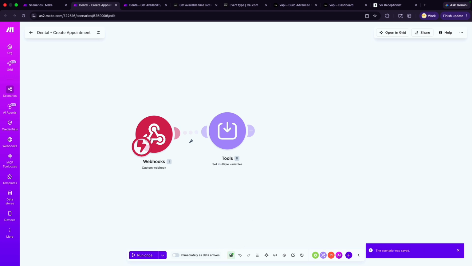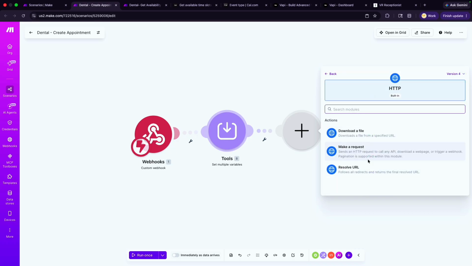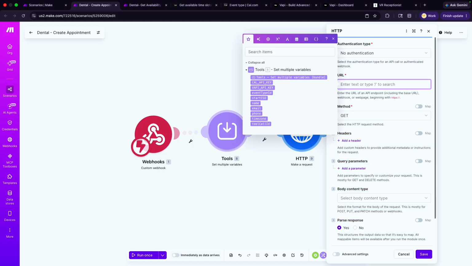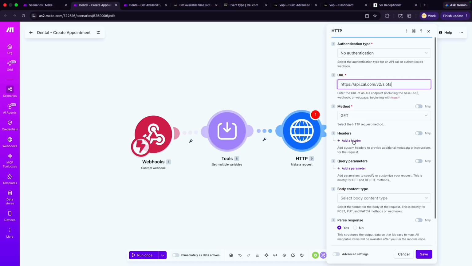And then once we have that set up, we now need to make an HTTP request. The first request we're going to make is to verify again whether that slot is actually available. Not webhooks, but an HTTP request, make a request, no authentication required. The URL is going to be this URL. We're doing a GET request.